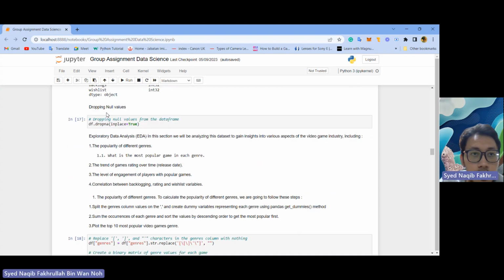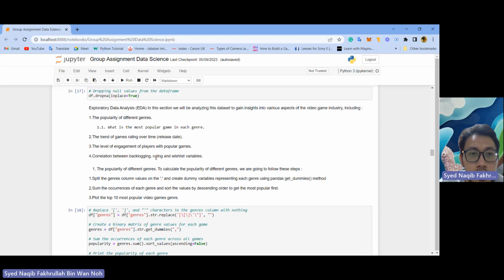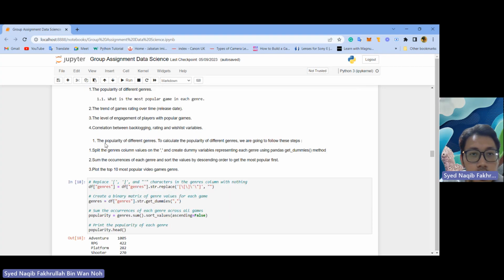So to drop null values, for the exploratory data analysis in this section, we will be analyzing this dataset to gain insight into various aspects of the video game industry, including the popularity of different genres, what is the most popular game in each genre, the trend of games, the level of engagement of players with popular games, correlation between backlogging, rating, and wishlist variable. So we'll check firstly the popularity of games.